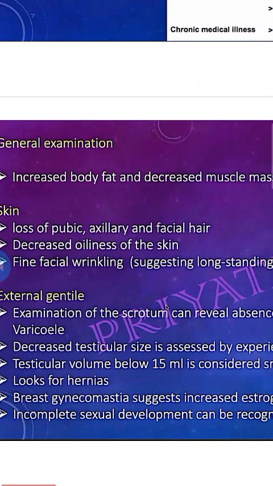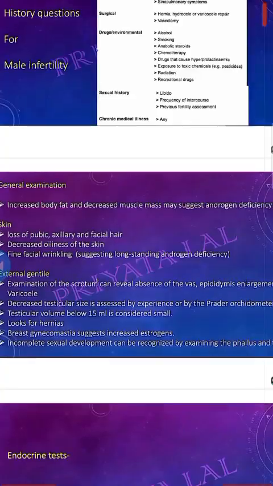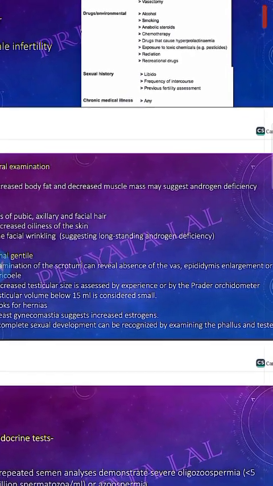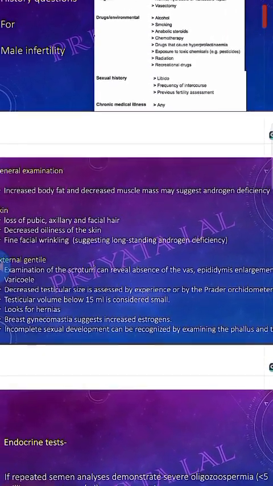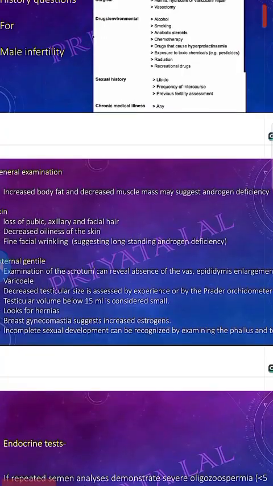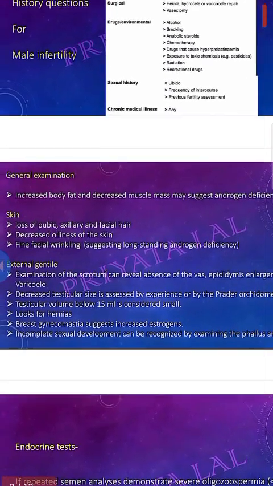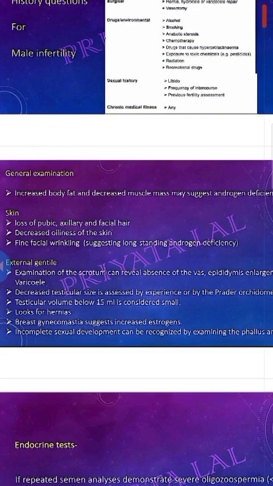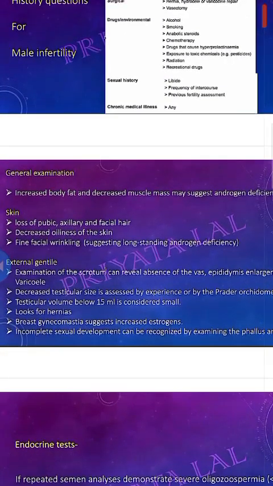Okay, after the history, what will you do? The general examination. In the general examination, first of all you will check the BMI, body fat and muscle mass. If there is increased body fat and decreased muscle mass, it means there is androgen deficiency. You will check the skin for loss of pubic hair, axillary hair, and facial hair, and decreased oiliness of the skin and fine facial wrinkling. It means there is long-standing androgen deficiency.